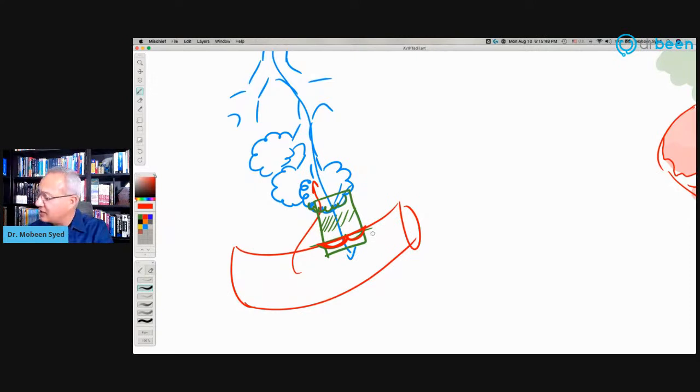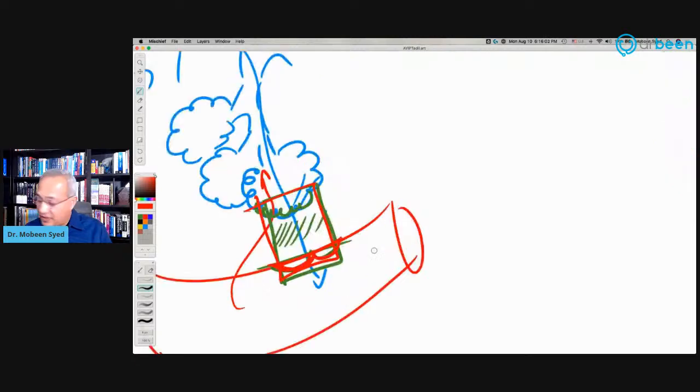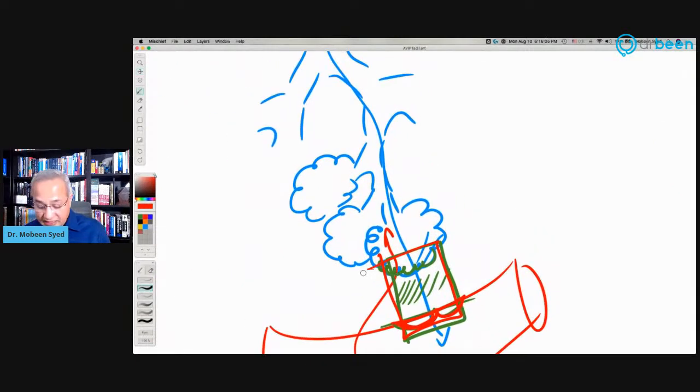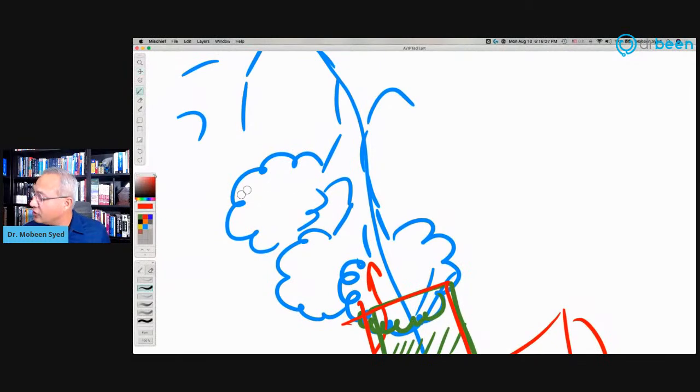And please remember, now that we have drawn this, Aviptadil actually helps maintain this barrier, and coronavirus tries to destroy this barrier. And how does it do that? It does it by, and we will look at those cells in a second, in the alveoli. There are two kinds of cells.